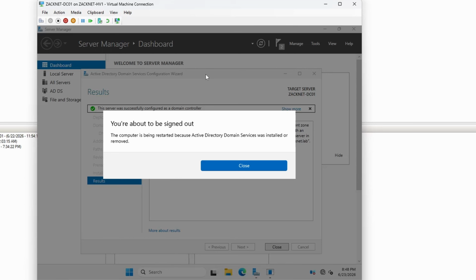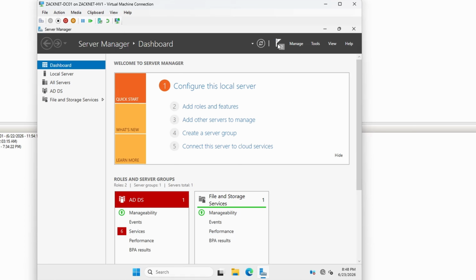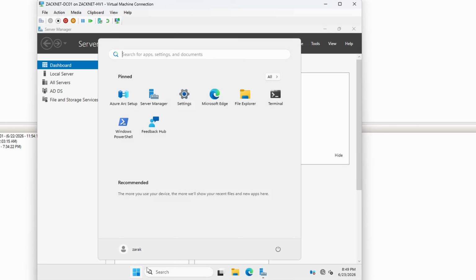Alright, it says you're about to be signed out. Hit Close and hit Close over here. Let's see what the flag says. Flag says that the configuration has been completed for Active Directory and that the installation has succeeded. So we will go ahead and restart this guy.